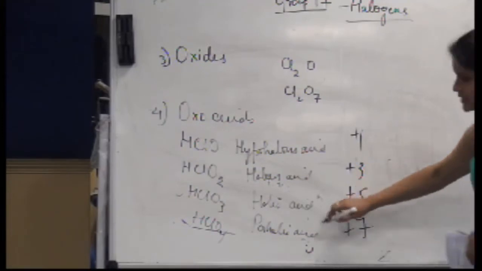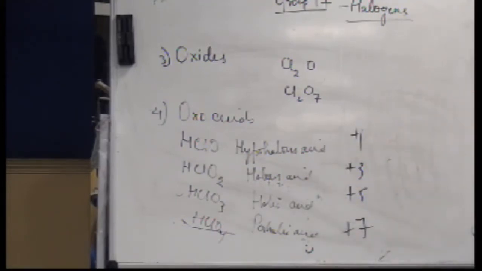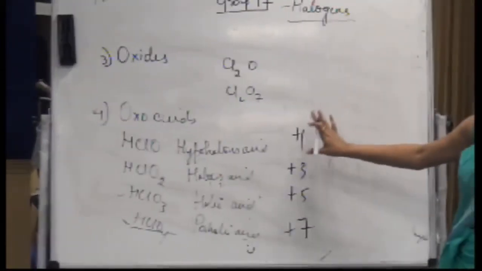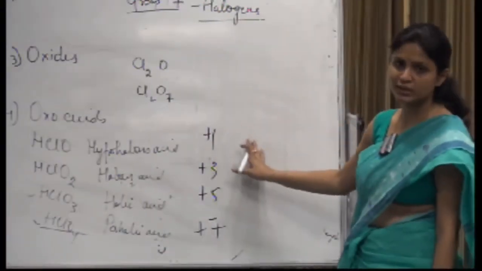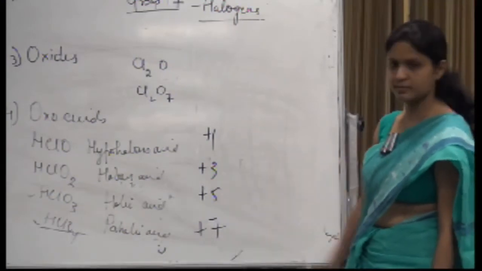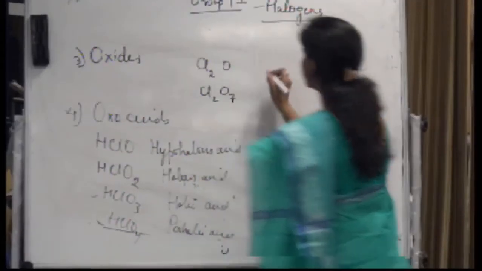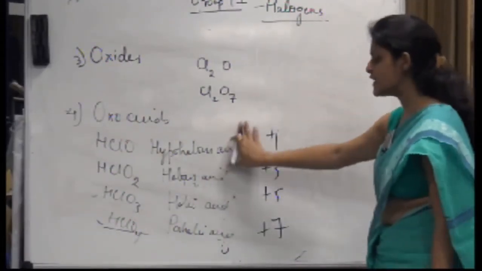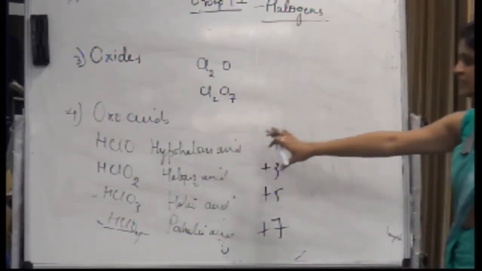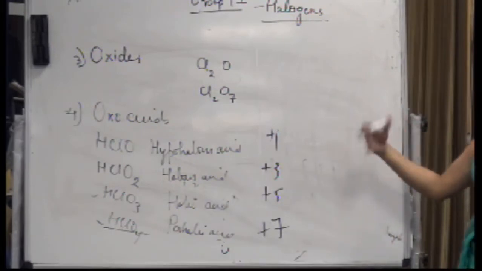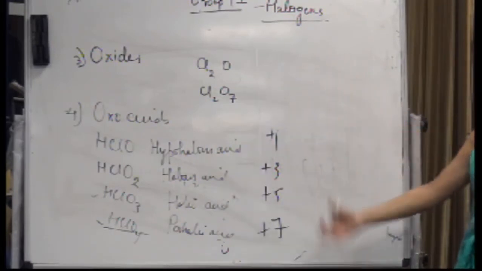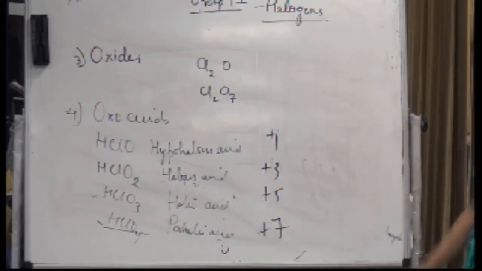So likewise the kind of acid series we have studied in the nitrogen and oxygen families, this is the family of hypohalous acid or oxo acids for the halogen family, right? If I want to compare the strength of these oxo acids, what would be the trend for acidity? It should increase.